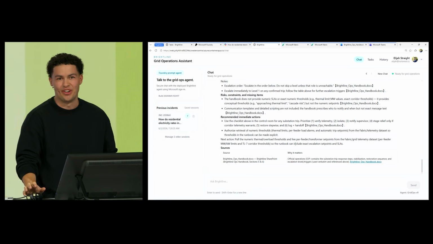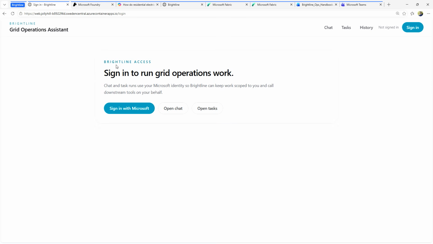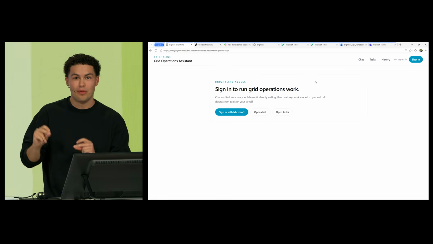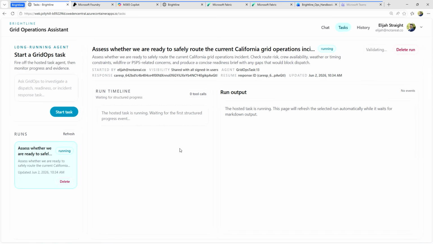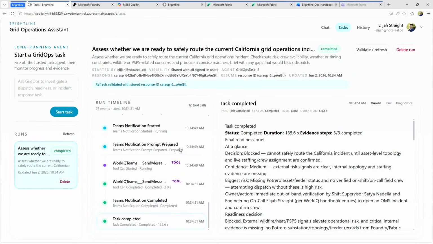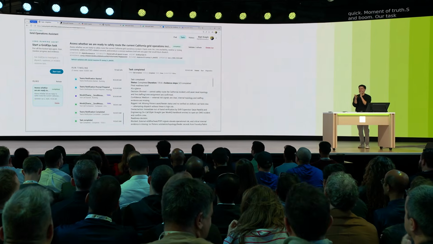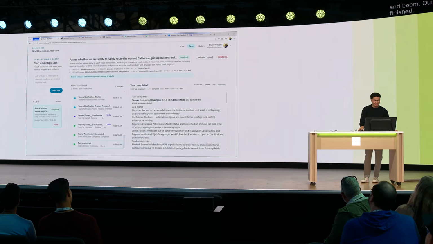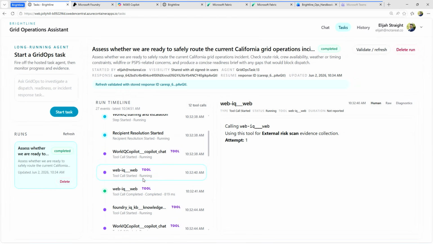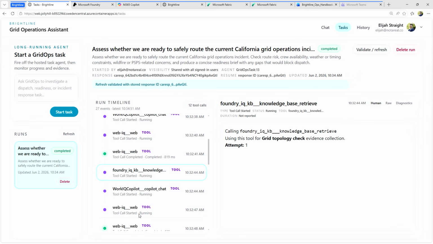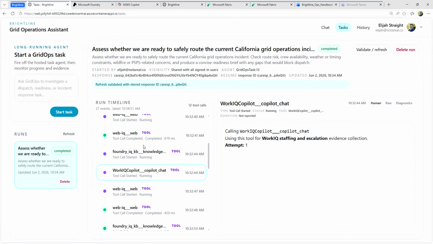Now let's go check back in on our long-running agent. And, let's just check the backup really quick. Moment of truth. And, boom. Our task finished. Here we can see every step the agent took. First, beginning with Web IQ, connecting it to the outside world. Second, Fabric IQ through Foundry, anchoring it in the real state of our operations. And third, Work IQ, grounding it in our people and procedures.